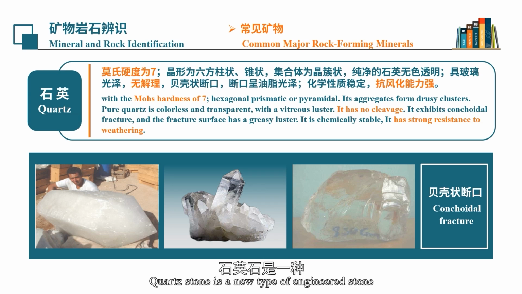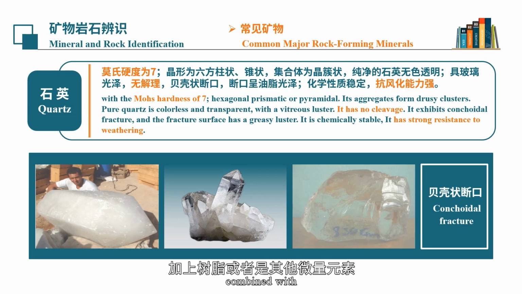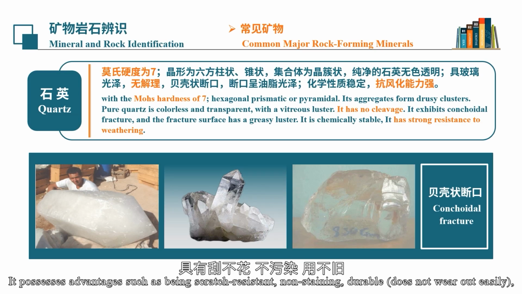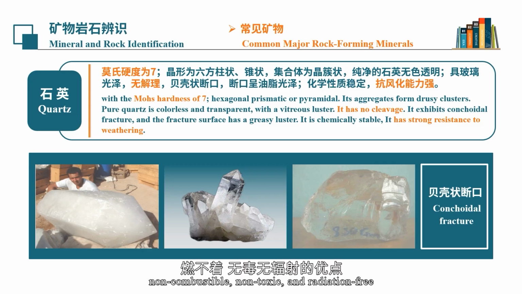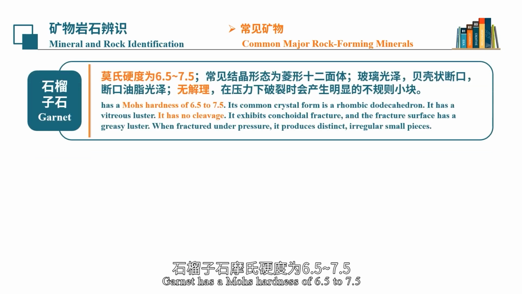Quartz stone is a new type of engineered stone, artificially synthesized from over 90% quartz crystals, combined with resin, or other trace elements. It possesses advantages such as being scratch-resistant, non-staining, durable, does not wear out easily, non-combustible, non-toxic, and radiation-free. Garnet has a Mohs hardness of 6.5 to 7.5.